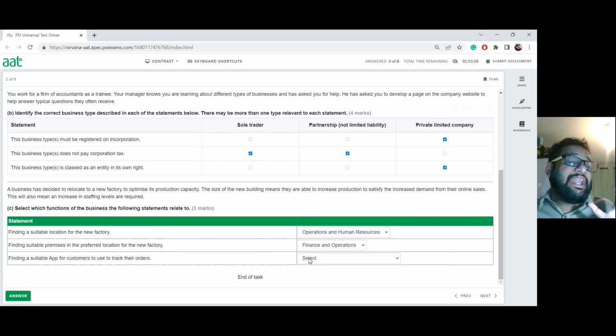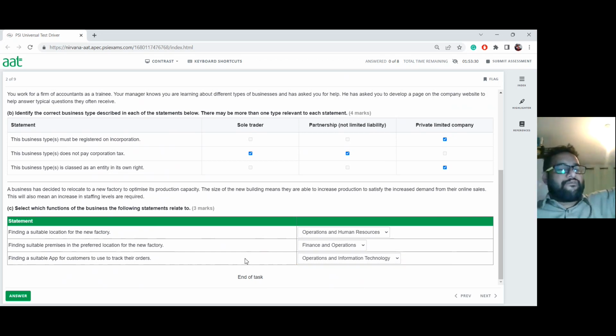So for that one, you definitely need some sort of an IT support. Plus, you need to have some sort of people who know what's going on in the business also, like the people in the operations again, because they're the ones who are going to be involved in the day-to-day running of the products within the business. So therefore, we're looking at information technology, and then also operations. So that's fine. Why are we not using distribution, people may ask.